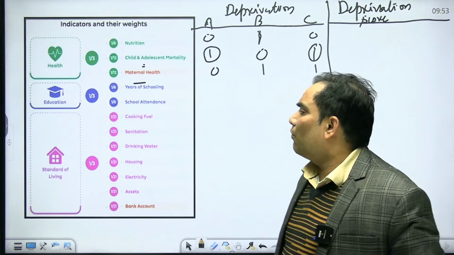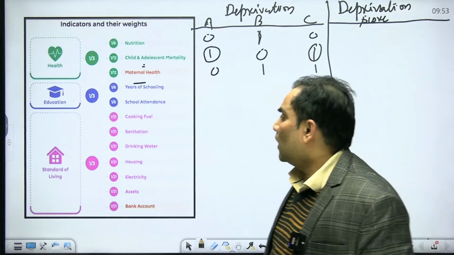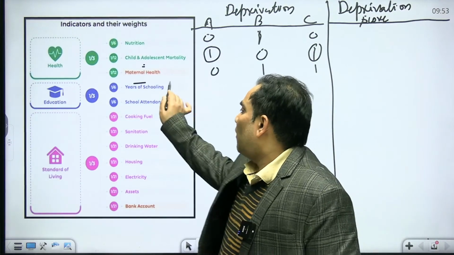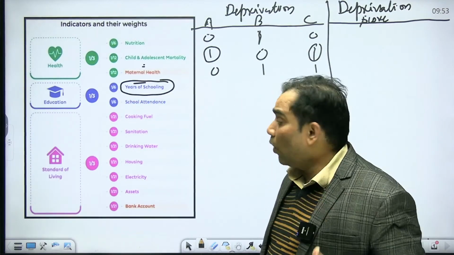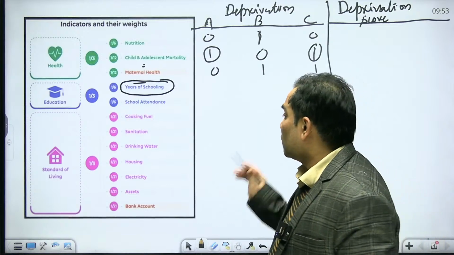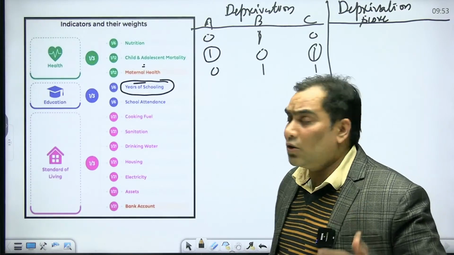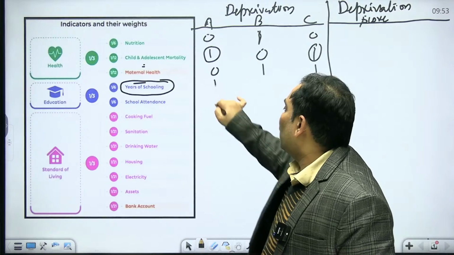Suppose in years of schooling, where we talk about education, in family A suppose the pupils do not have access to years of schooling, that means they do not have access to education, so we are going to give them the value 1.